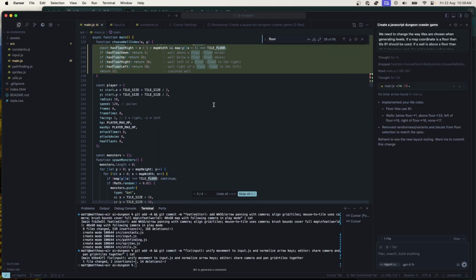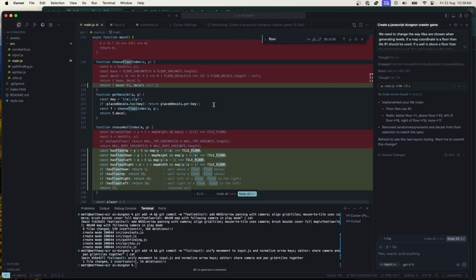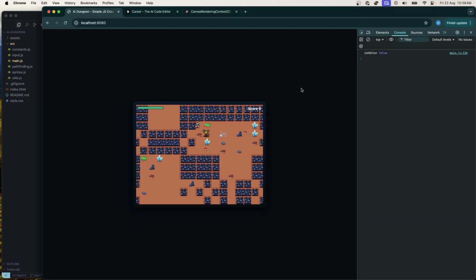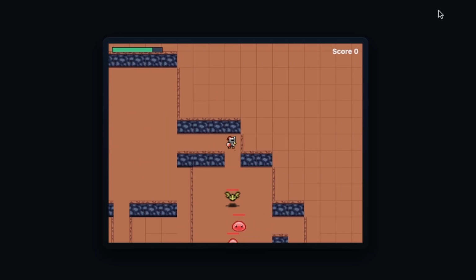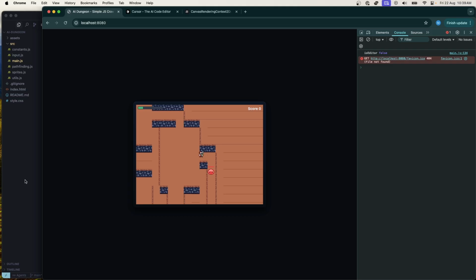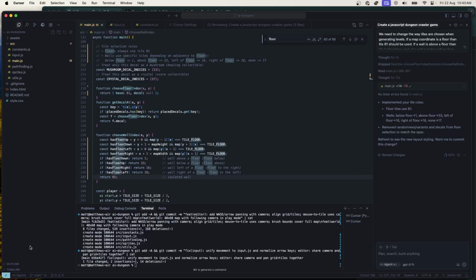All right, looks like it's made a few changes. Looks like it might work. Let's just try it out and see. This is better. Okay, this is sort of working. Let's tweak this a little more. I think I actually like this code here.